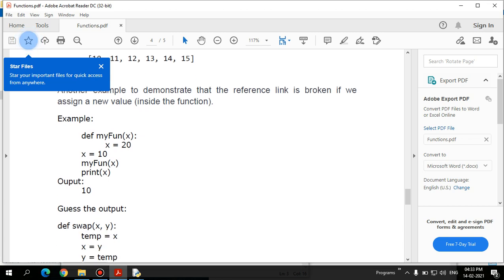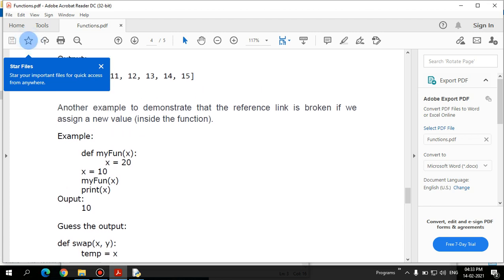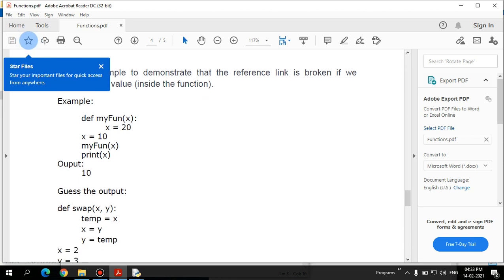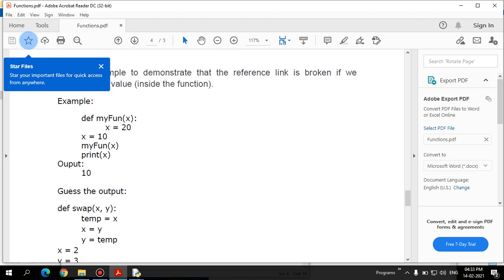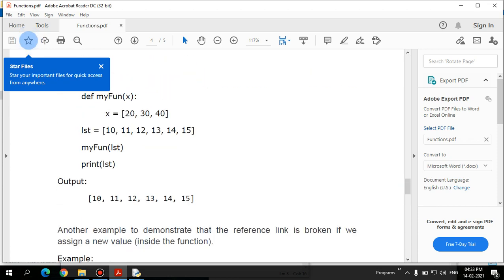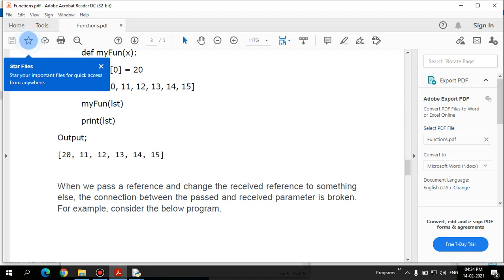Okay, let's demonstrate that the reference link is broken if we assign a new value. The same example, swapping, is defined here. This is the definition of my function, where x is 20, and it is calling the function. Here x equals 20 and x equals 10. After the change, there is a change in the value inside the function. So it is the same example we have discussed. It purely depends on whether the data type is mutable or immutable.